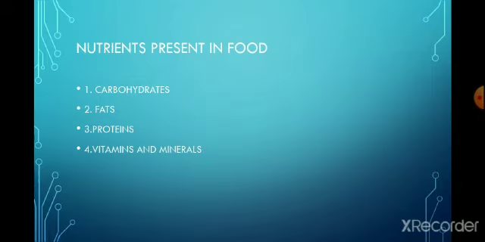Now we will discuss the nutrients that are present in food. First, we need to understand what nutrients are. Different food items contain different substances which are useful for our body, and these are called nutrients. The different food items contain various nutrients like carbohydrates, fats, proteins, vitamins and minerals.